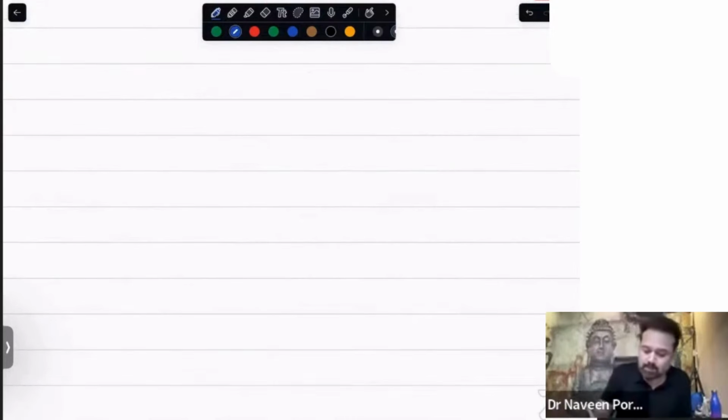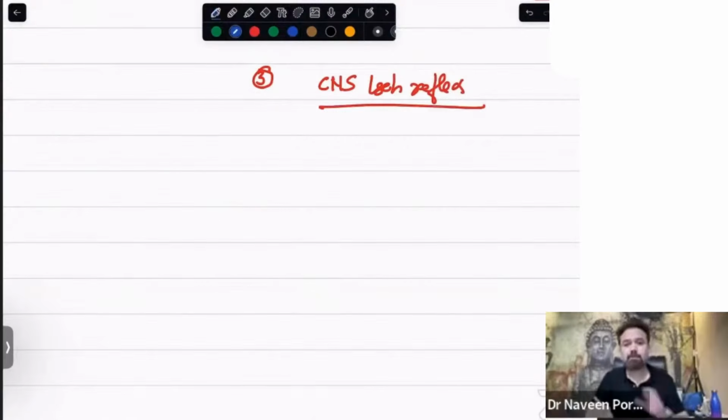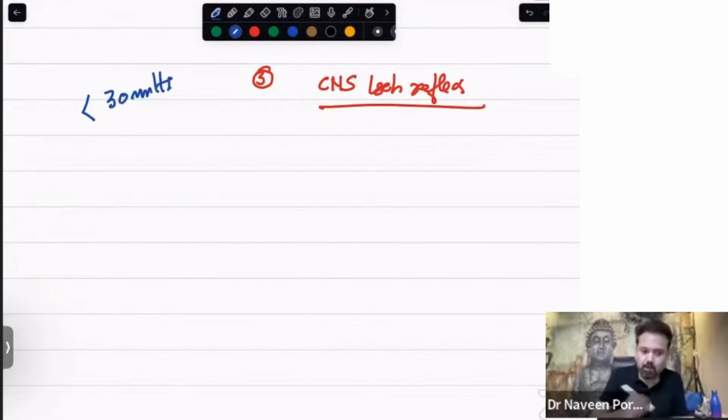So the last mechanism of BP control in the immediate series is the CNS ischemic reflex. First is baro, when BP is around 80 to 160. Below 60 or 80, we can say chemo will work. And when BP becomes very low, even less than 30 mmHg, your brain will not have blood.